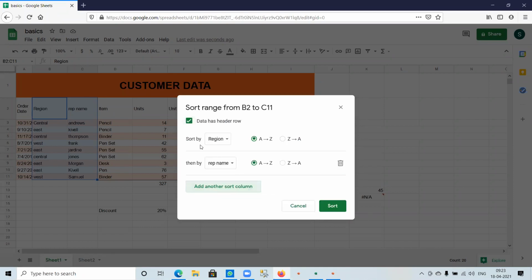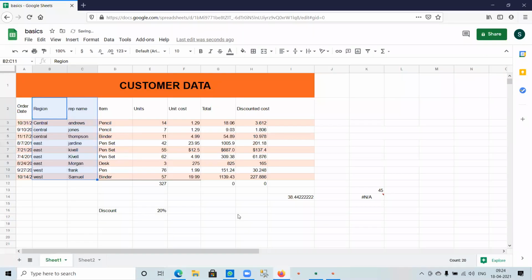First it will sort by region, then it will sort by rep name. If you click on sort, the data gets sorted alphabetically. That is, first the central region comes, then the east region, then the west region. And also the corresponding rep names get sorted alphabetically.